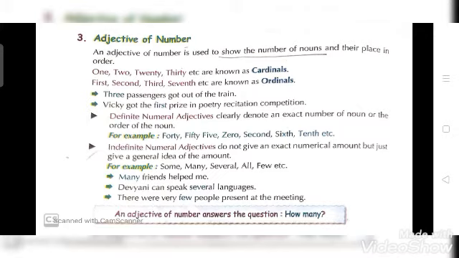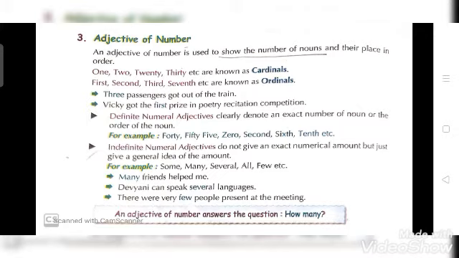1, 2, 20, 30 etc. are known as cardinals. So these all are cardinals. First, second, third, seventh etc. are known as ordinals. So here are cardinals and ordinals. In cardinals you will get numbers like 1, 2, 20, 30 etc. In ordinals you will get numbers like first, second, third, seventh etc. like this.